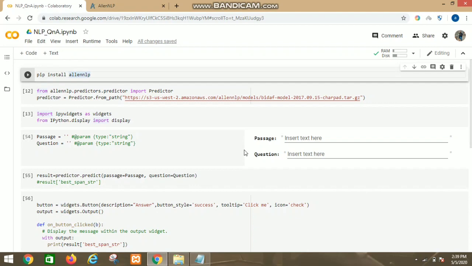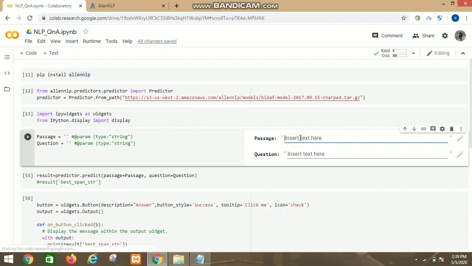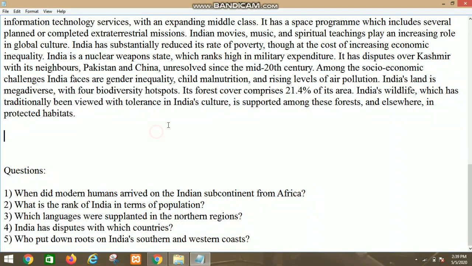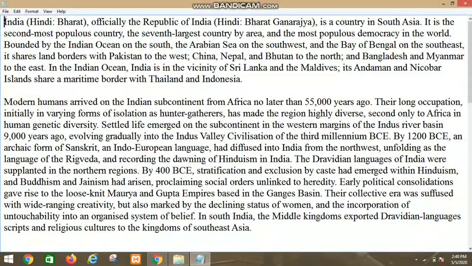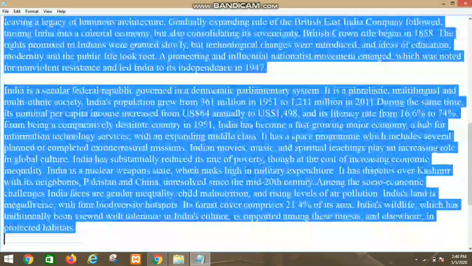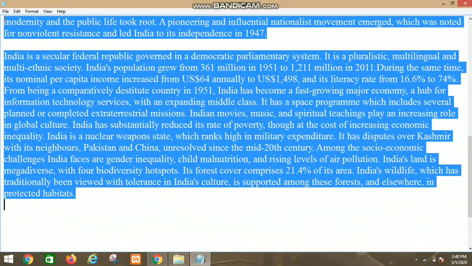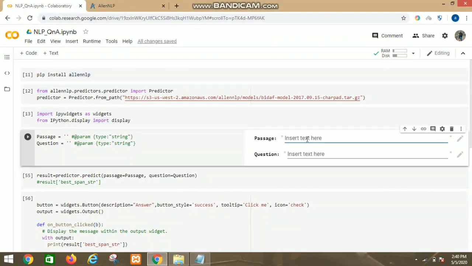So after that, here we have created a simple form which accepts a passage and the question. Here we have to enter the passage, so let's enter a passage. I have already taken a passage from Wikipedia. The passage is mostly on India. So let's copy this passage and paste it in the text box. Here I have pasted the passage and you can see it is stored in the passage variable.